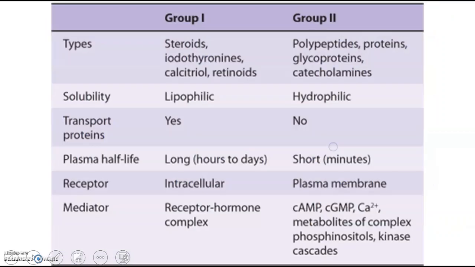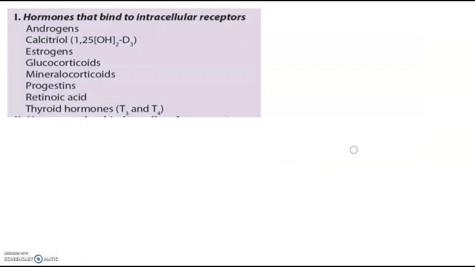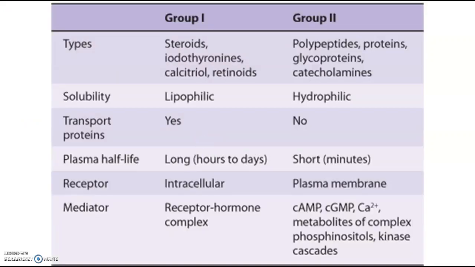The next classification is based on their mechanism of action. What is the basic mechanism of action of group 1 hormones? Suppose there is a cell, okay, suppose there is a cell with a nucleus inside. This has the DNA.